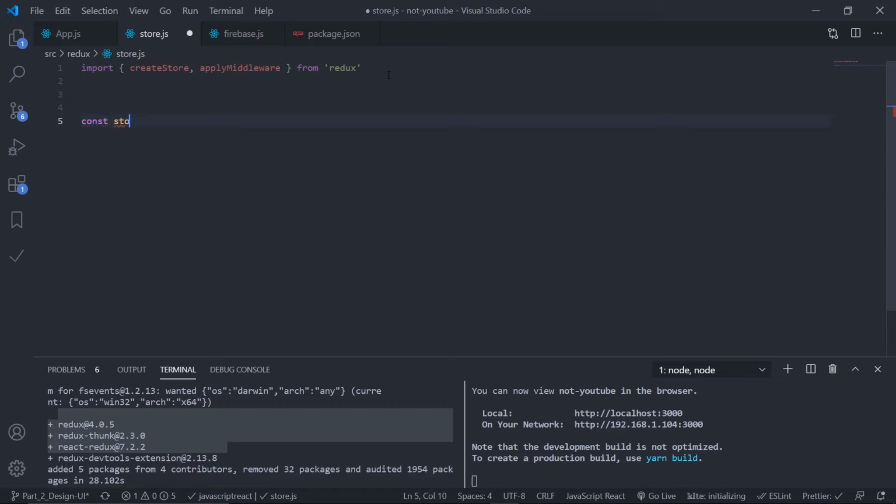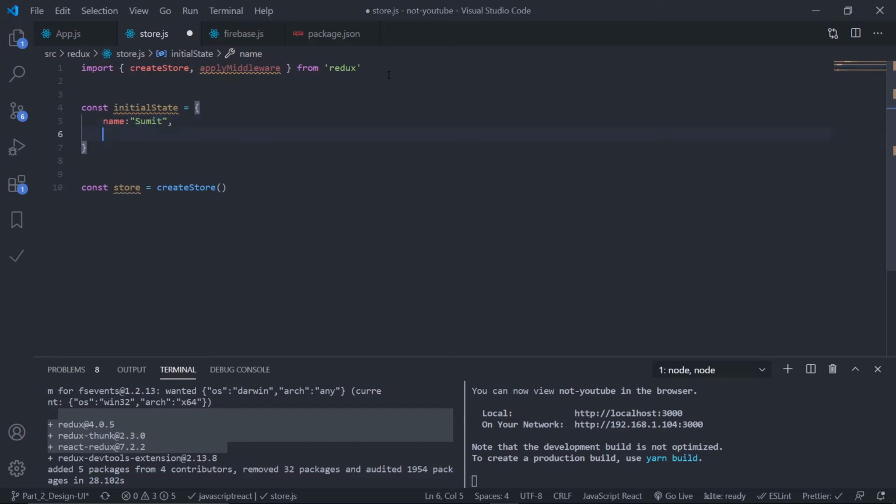Okay, then create the store. So const store equals createStore, and this store needs a reducer and the initial state. So let's create the reducer. First of all, create the initial state. So initialState, let's say just to set up the store, name is Sumit, and age is 21.